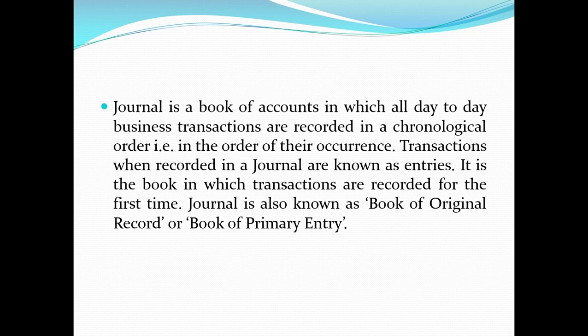So when we talk about the journal here, we have spoken in the earlier videos that the transactions should be recorded and physical evidence must be there for all the transactions that we are recording in the books, and that is for the purpose of the auditing.